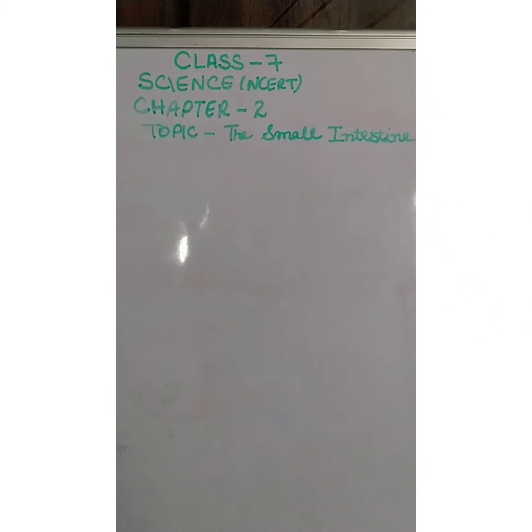Then the partly digested food now reaches the lower part of the small intestine, where the intestinal juice completes the digestion of all components of the food. Partly digested food means half digested food.